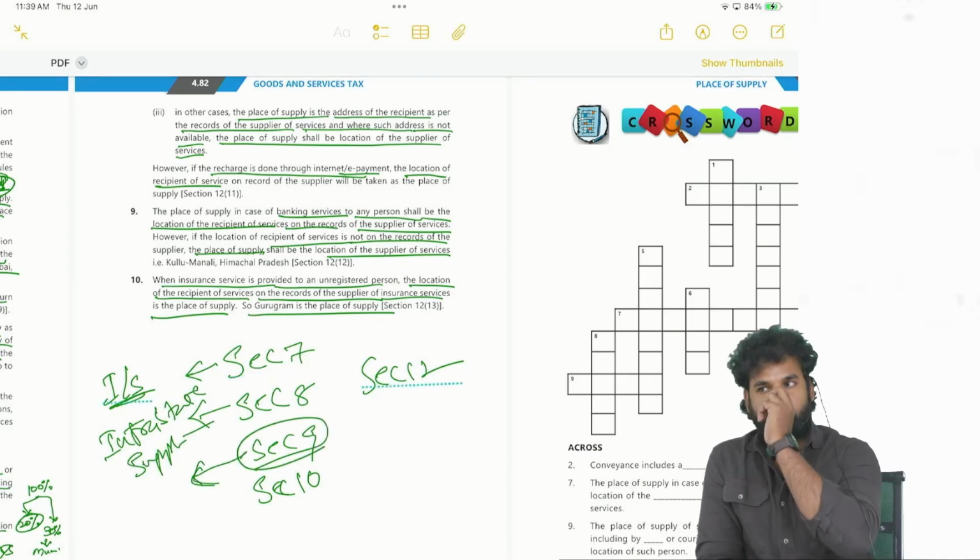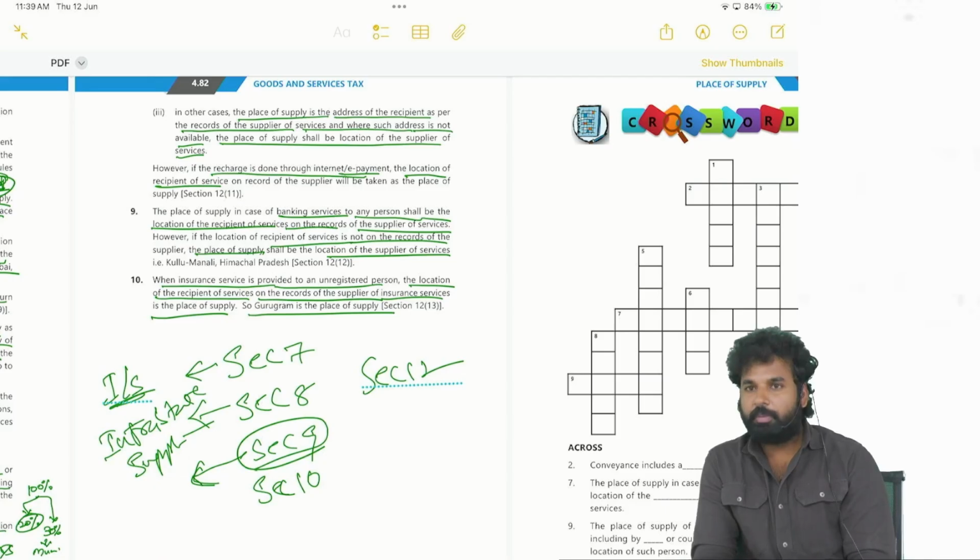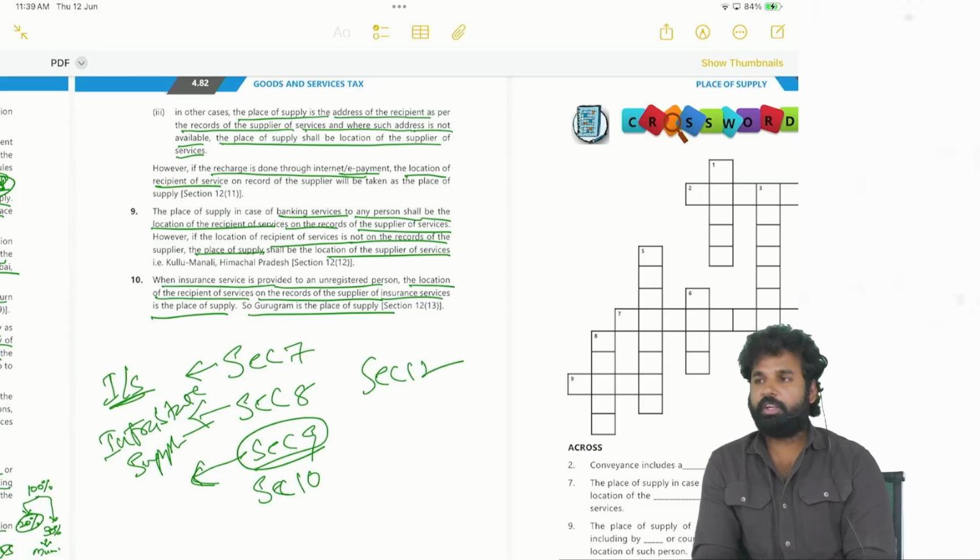If the supply is in territorial waters, that means the location of the supplier may be in territorial waters or the place of supply may be territorial waters. Then in that case, what shall be done? The nearest coastal state will be the place of supply or location of supplier. Okay. Next, section 10 talks about determination of place of supply in case of goods, that too domestic supply. Next, section 12 talks about determination of place of supply in case of services, where service provider and service recipient are both in India. That means domestic transactions.